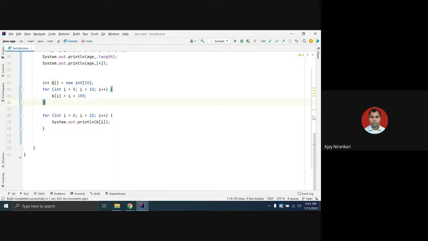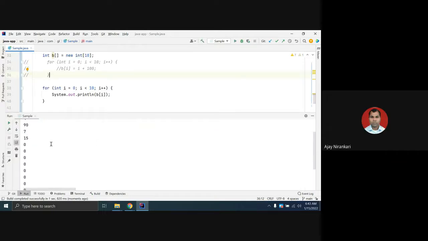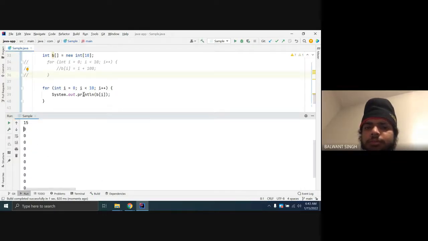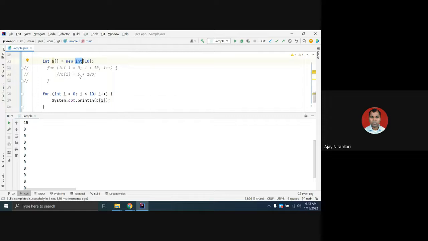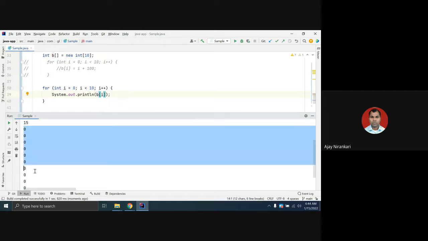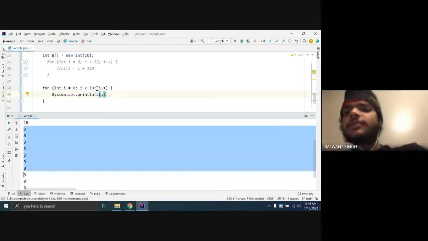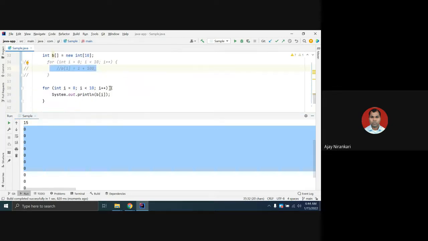Now what happens if you do not initialize the values? Let's say you do not initialize, and I want to print the value. You are getting 0. Why? Integer is 0 by default. So before using, you have to put some value, else you get nothing. This is the way: first you declare the array, then put the values, meaning initialize them, third you can use the values, meaning access them.